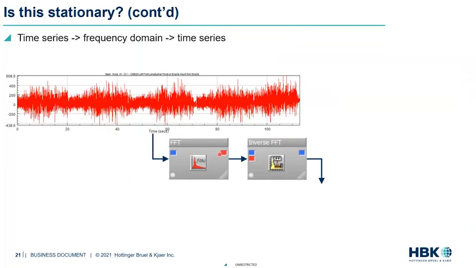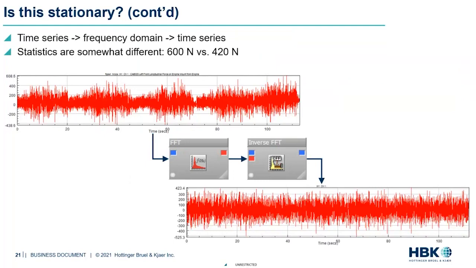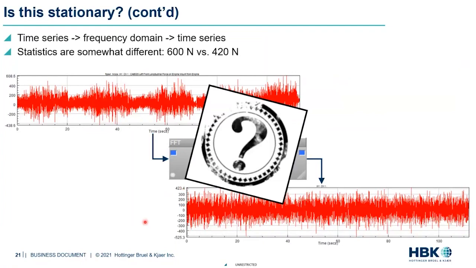So if I repeat this process and look at the signal that I get back, you can see it looks different compared to where we started off. If you look at the magnitudes and the way the signal looks, it's slightly different. So right now we are in kind of a shady region where we are not sure whether this could be a good candidate for PSD.